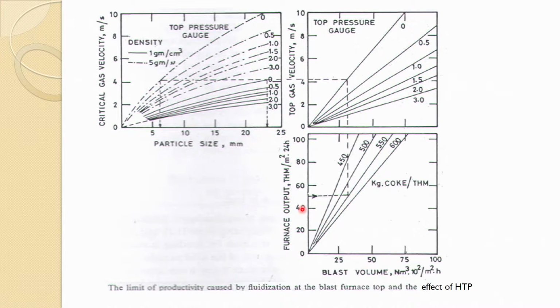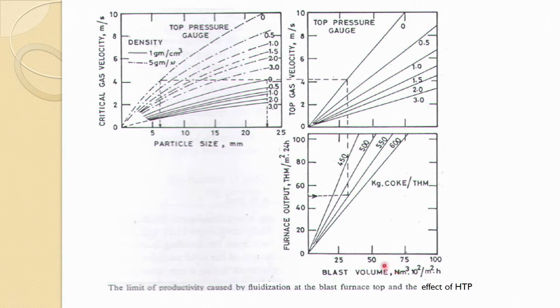So, this is the thing which it is talking about. This gives one idea of the limit of productivity caused by fluidization at the blast furnace top and the effect of high top pressure. This figure is quite complex and it is a very good figure to judge what sort of productivity one can have, for furnace output at some 550